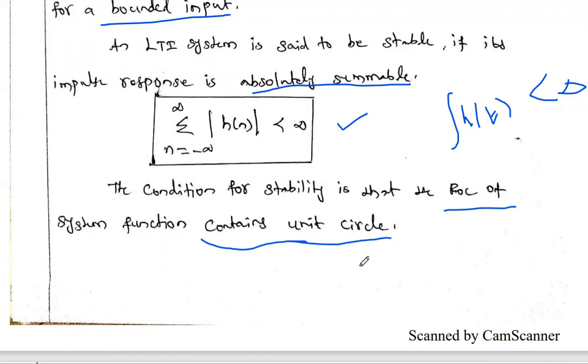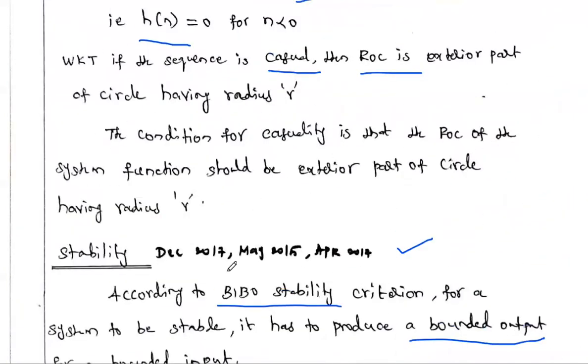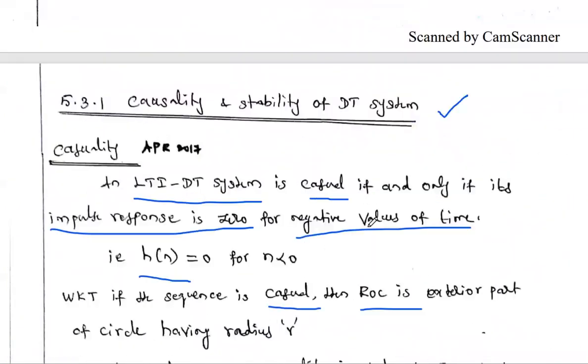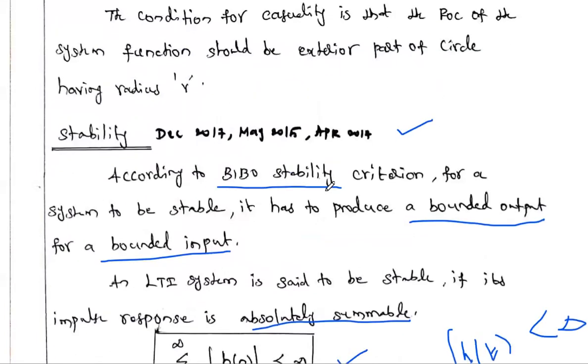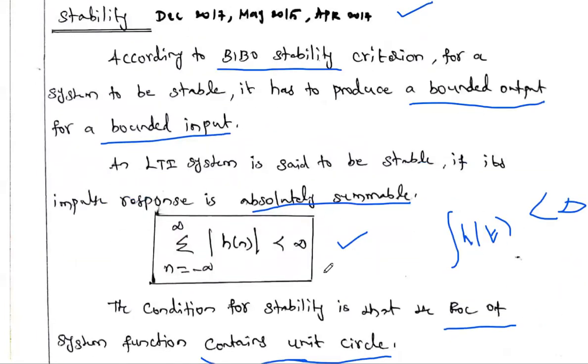In the 2-mark questions, they sometimes ask what is the condition for causality and stability of a DT system. In that case, you have to write in terms of impulse response. Causality means the impulse response is 0 for negative values of n, and stability means the impulse response is absolutely summable.